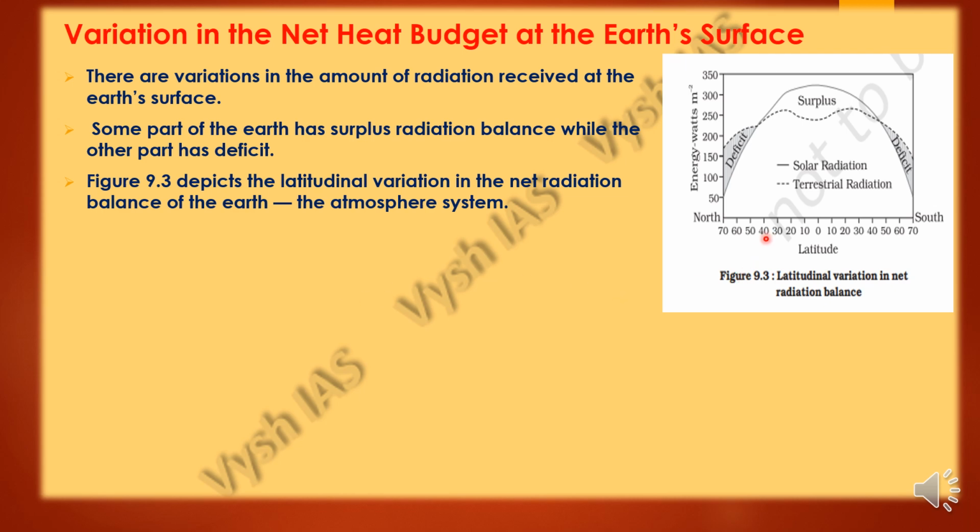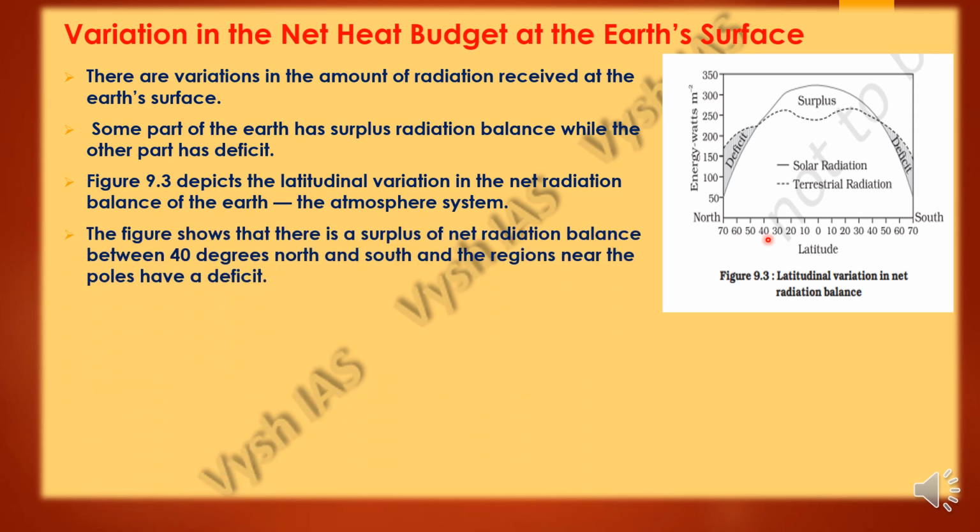You can see that the regions near the poles have a deficit, and the surplus net radiation is between 40 degrees north and south. North pole is over here and south pole is over here. Here it is deficit.